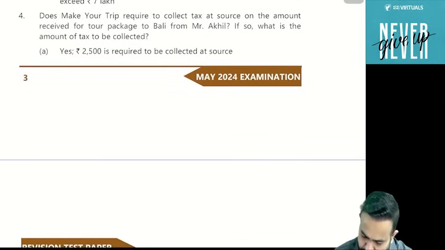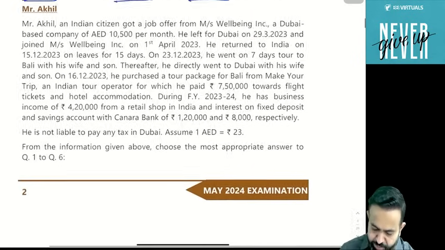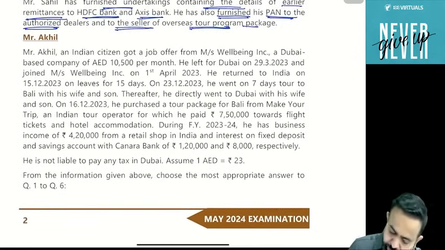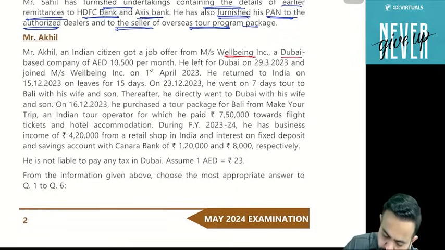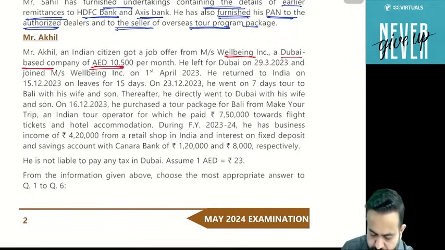Now next is Akhil. Akhil we have not discussed. All people pay attention here. Mr. Akhil is an Indian citizen. He got a job offer from Wellbeing Inc., a Dubai-based company, of AED 10,500 per month. He left for Dubai on 29 March 2023 and joined Wellbeing Inc. on the 1st April 2023.